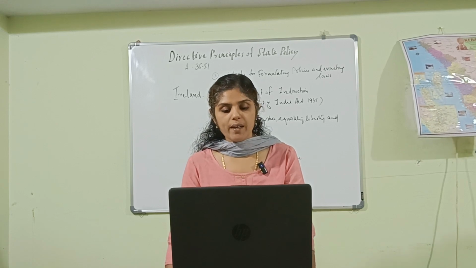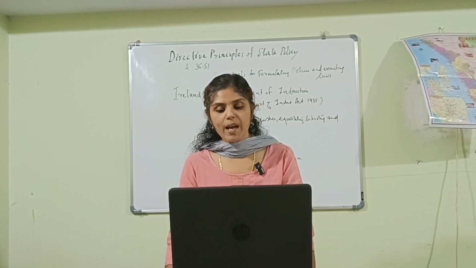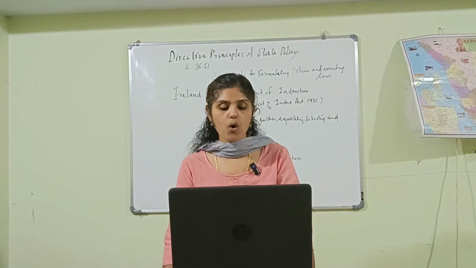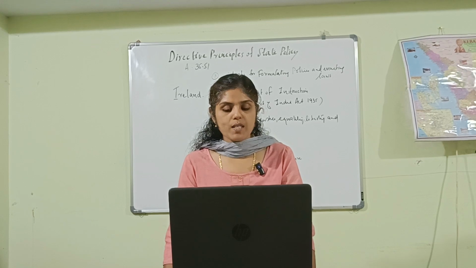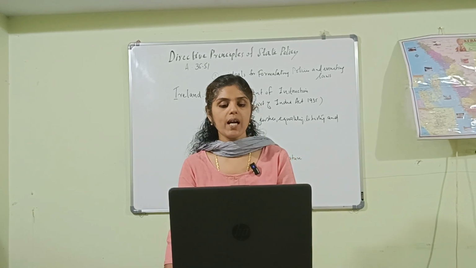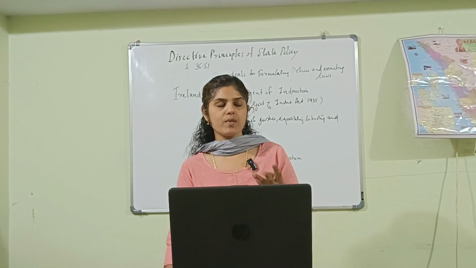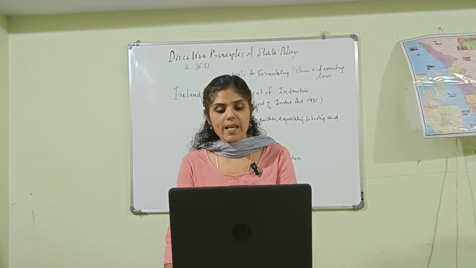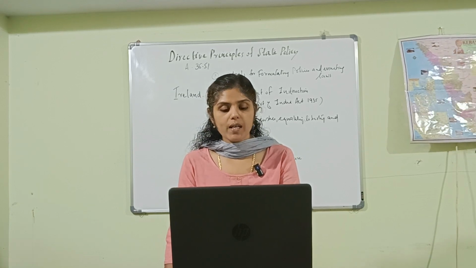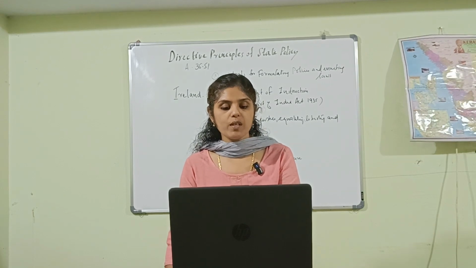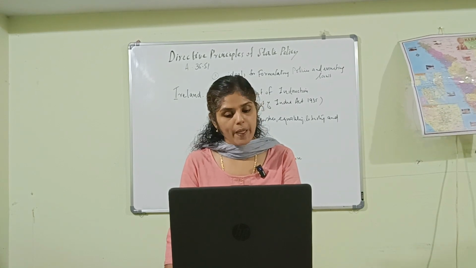Then to secure a living wage, a decent standard of life and social and cultural opportunities for all workers, which is described in Article 43. Then it takes steps to secure the participation of workers in the management of industries, related to Article 43A.